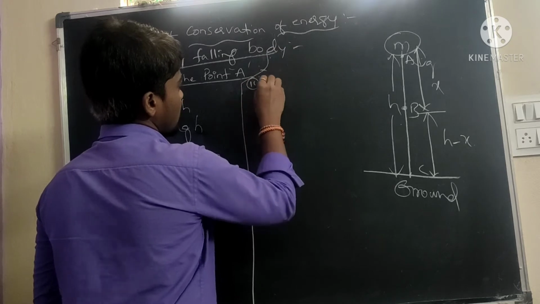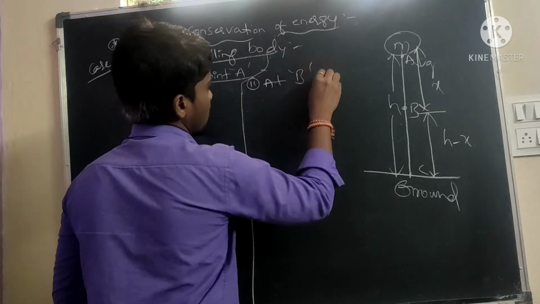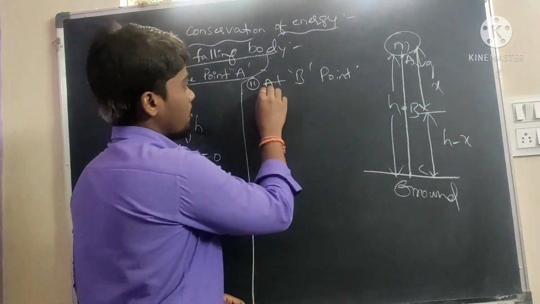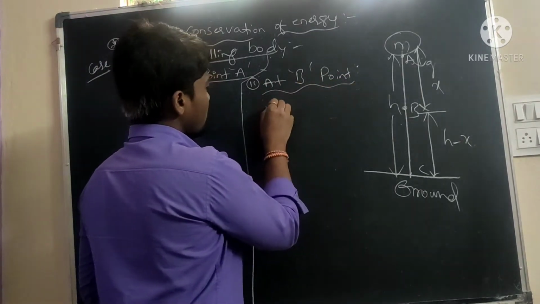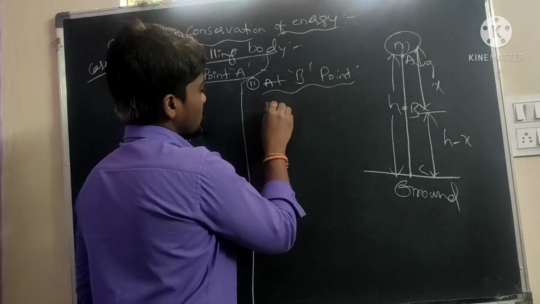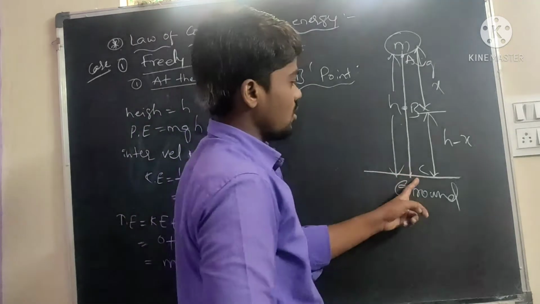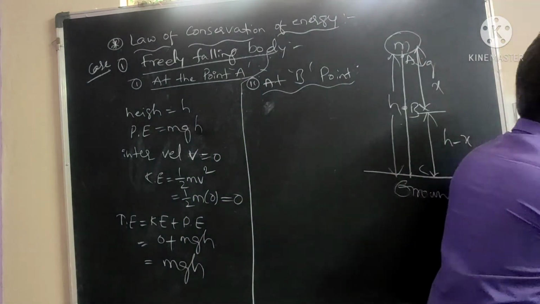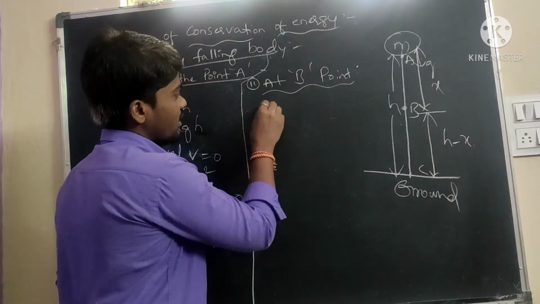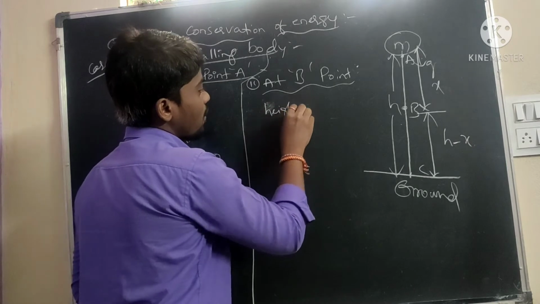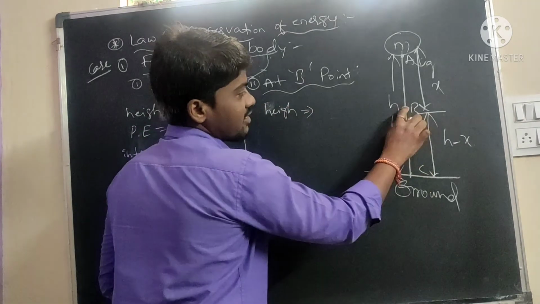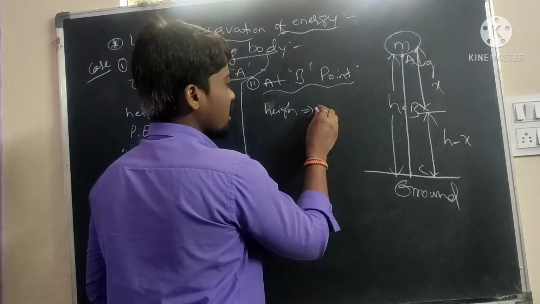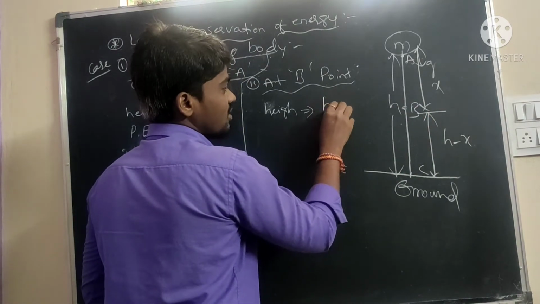Second case is at point B. We will find out the total energies. First, the potential energy. The height of point B from the ground is h minus x.